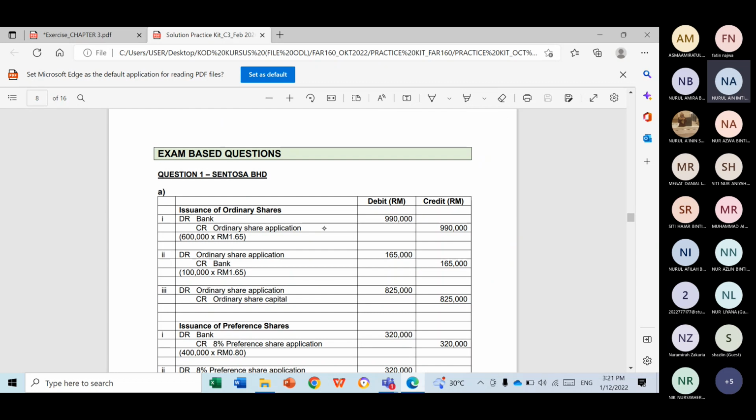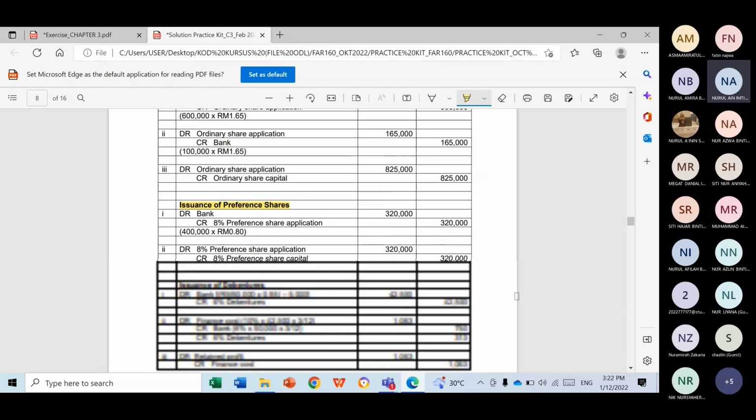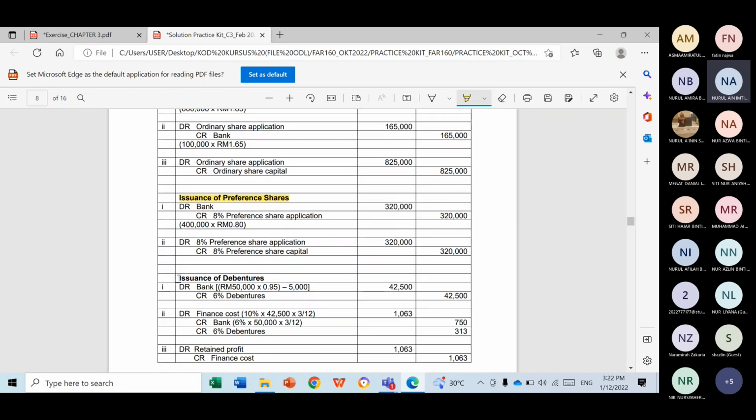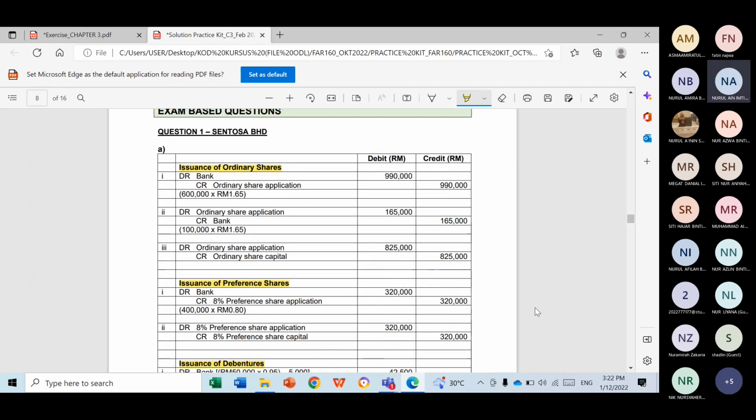Therefore, when you prepare your answer, this is how you are going to organize it. First, you give the heading of the first transaction of your journal entry, issuance of ordinary share, followed by issuance of preference shares, finally issuance of debenture. This is how you organize your answer.